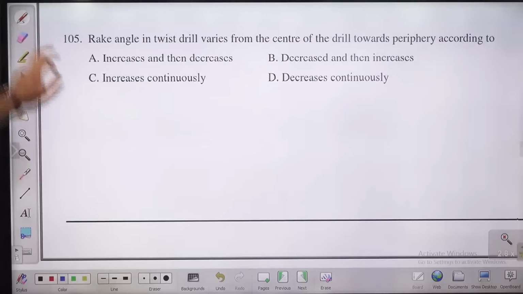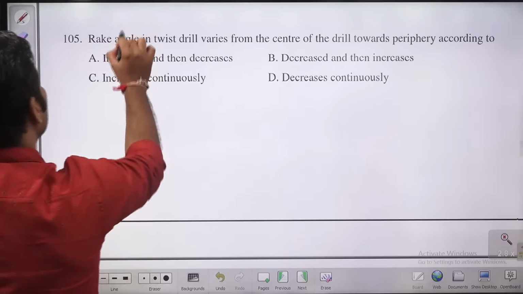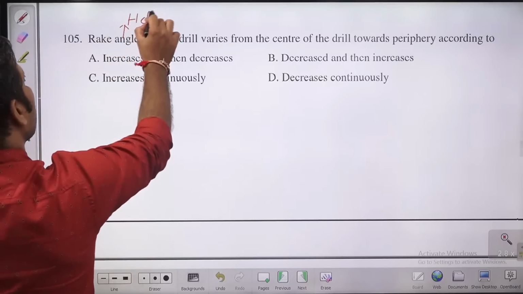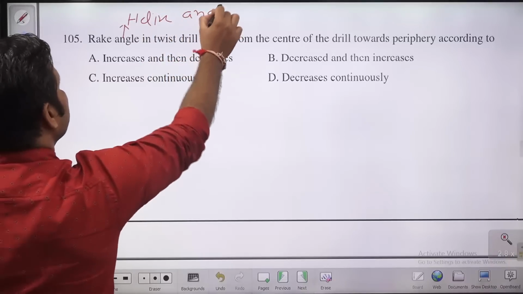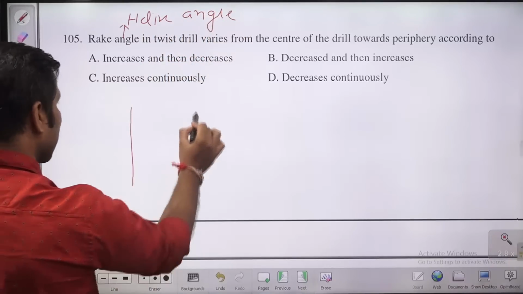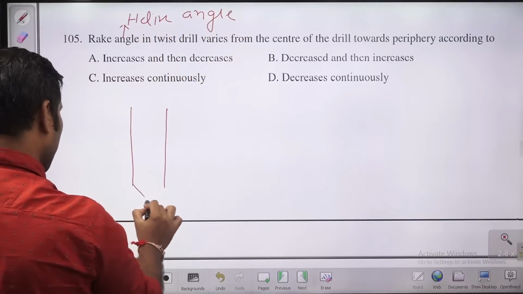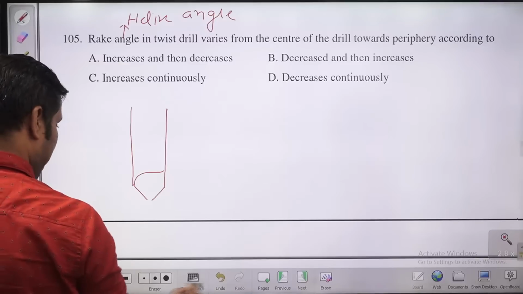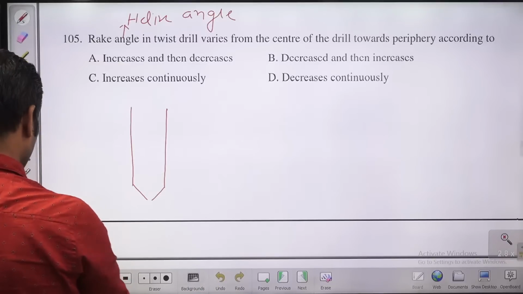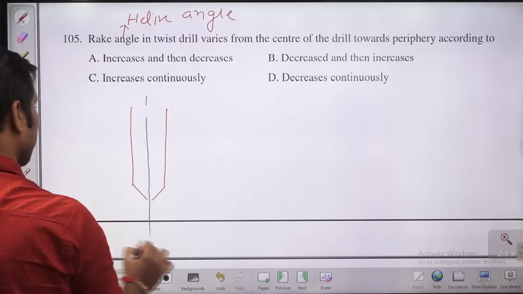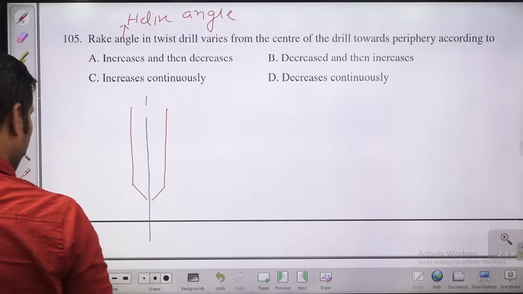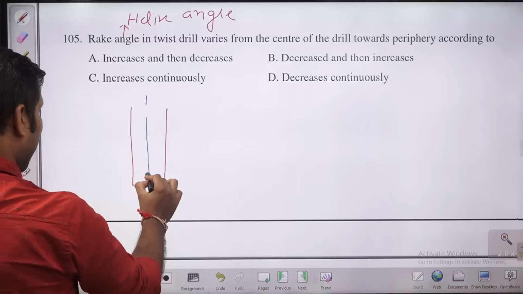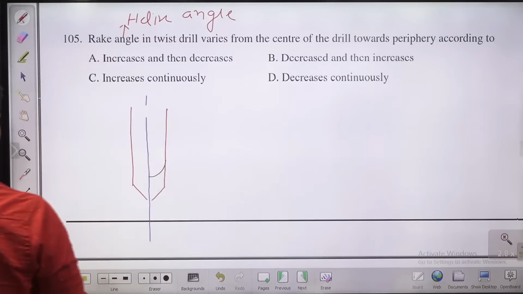Rake angle in twist drilling varies from the center of the drill towards the periphery. What is rake angle, guys? In drilling, this rake angle is also known as helix angle. So in case of drilling, something like this, if you draw, you are having different flutes, something like this. Let me take the central axis here, and these are the flutes actually.